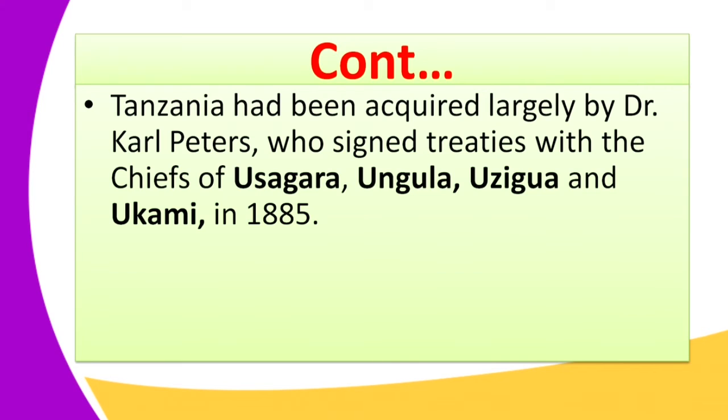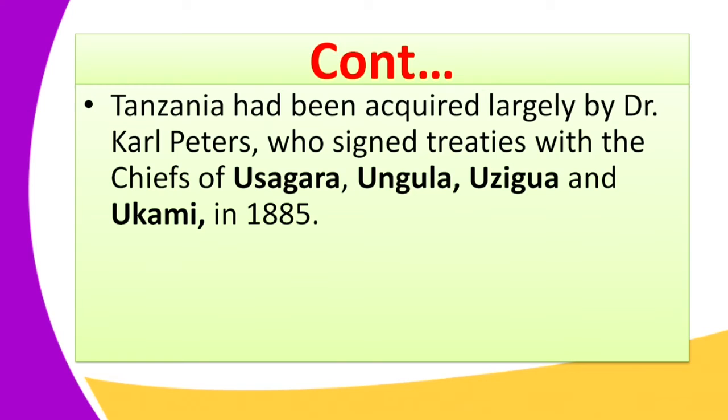Tanganyika had been acquired largely by Dr. Karl Peter, and Karl Peter was one of the agents in the German imperial company, who signed treaties with the chiefs of Usangara. I want to show you how the Germans took over Tanganyika. Karl Peter acquired this region by signing treaties with the chiefs of Usangara.